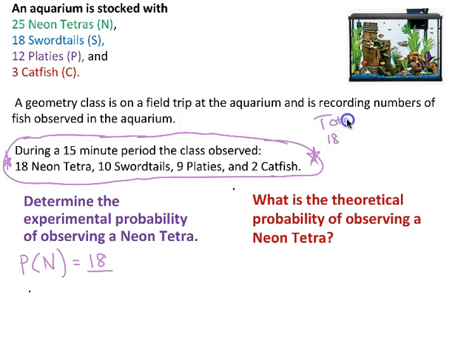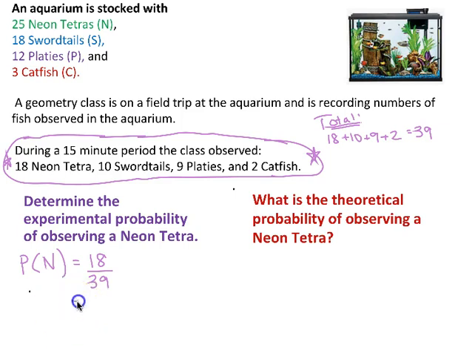The total would be 18 plus 10 plus 9 plus 2. Add that all up. 18 plus 10 is 28. I'm going to add that 2 in there for 30, and then that 9 for a total of 39. So that's going to be in our denominator. So the experimental probability of observing a neon tetra would be 18 over 39. That is a fraction form.